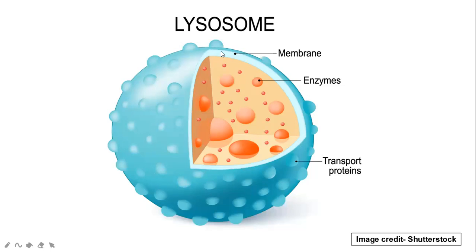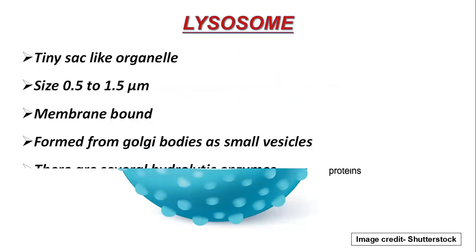Now this membrane is the bilayer membrane of the phospholipid. Then on the surface of the membrane, there is transport protein. Then inside the lysosome, in the sac, or you can say in the matrix of the lysosome, there is presence of the hydrolytic enzymes.